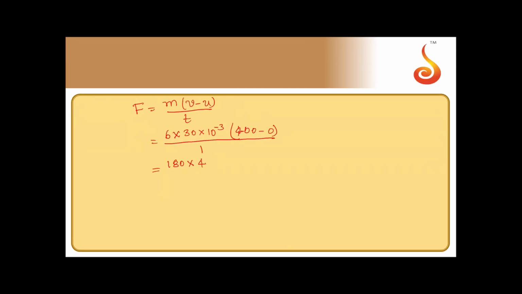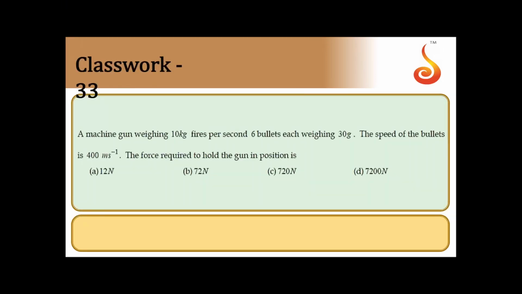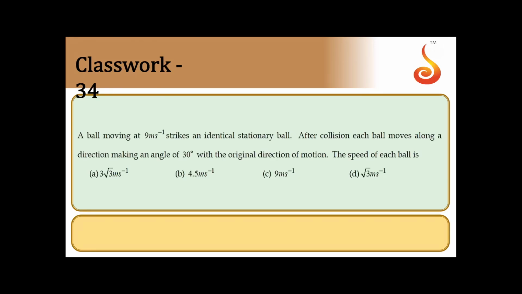Now this will be 180 into 400 into 10 to the power minus 3. Now 3 zeros, this 10 power 3 goes off, so it should be 72 Newton. This is the force that bullet exerts on the gun. So this much force you should apply to hold the gun in position. So that is option B. So we shall move on to next one.